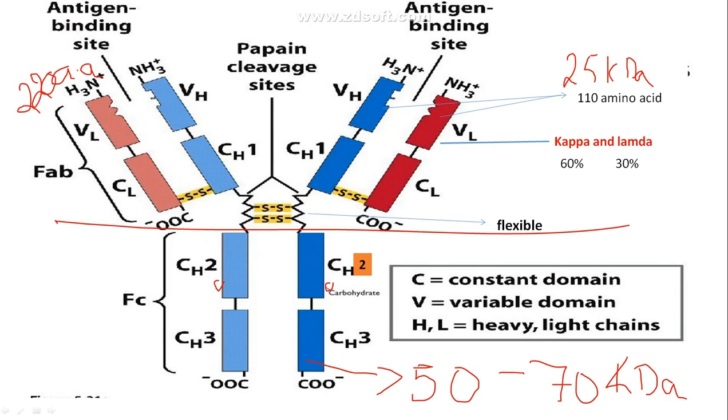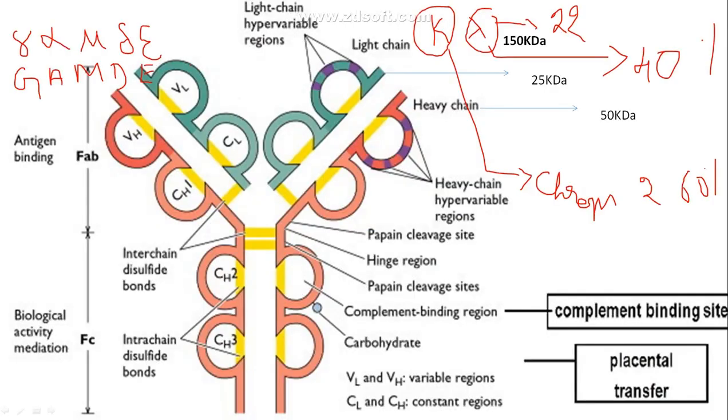And this is the region which is very important, because this is where your antigen will bind, and hence it is called the hypervariable region. For example, the light chain has a light chain hypervariable region, and the heavy chain has a heavy chain hypervariable region. This is where exactly your epitope will go and sit.